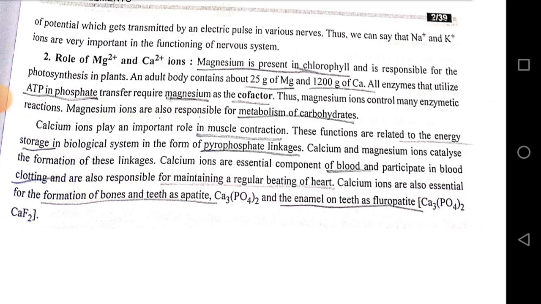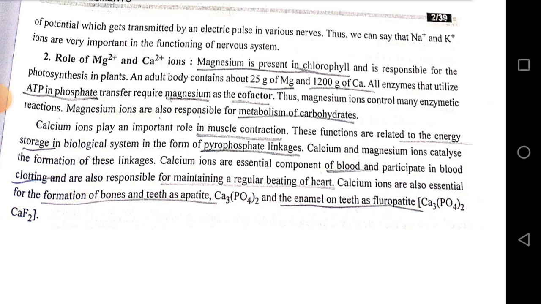Role of Mg2+ and Ca2+ ions. Magnesium is present in chlorophyll and is responsible for photosynthesis in plants. An adult body contains about 25 gram of Mg and 1200 gram of calcium. All enzymes that utilize ATP in phosphate transfer require magnesium as the cofactor. Thus, magnesium ions control many enzymatic reactions. Magnesium ions are also responsible for metabolism of carbohydrates.